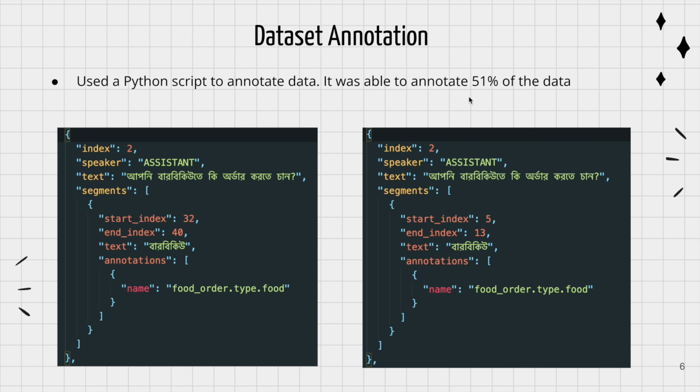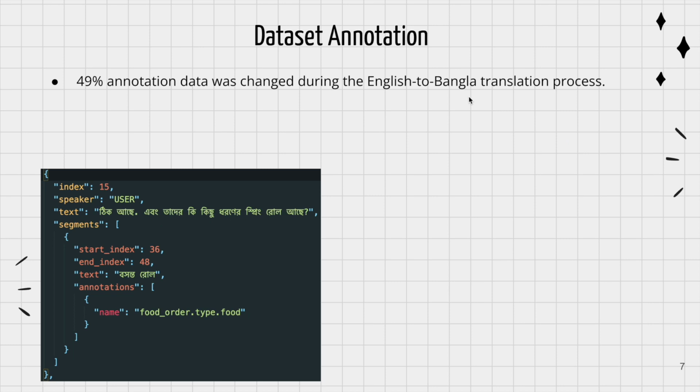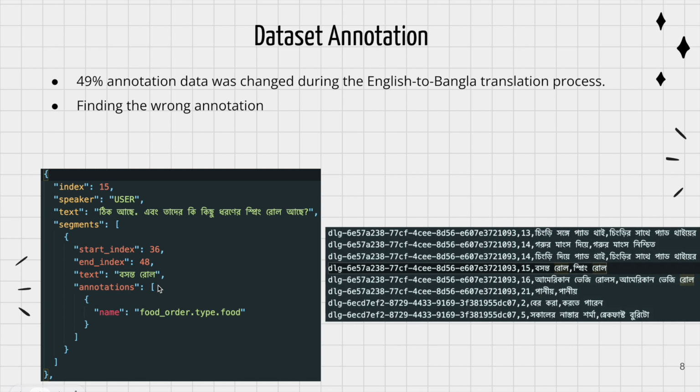The rest of the 49% of the data was changed during the conversion process from English to Bengali. We can see the annotation data spring roll has been changed to Bashanta roll. To solve this, first we collected the wrong annotation data using conversation ID and index number.